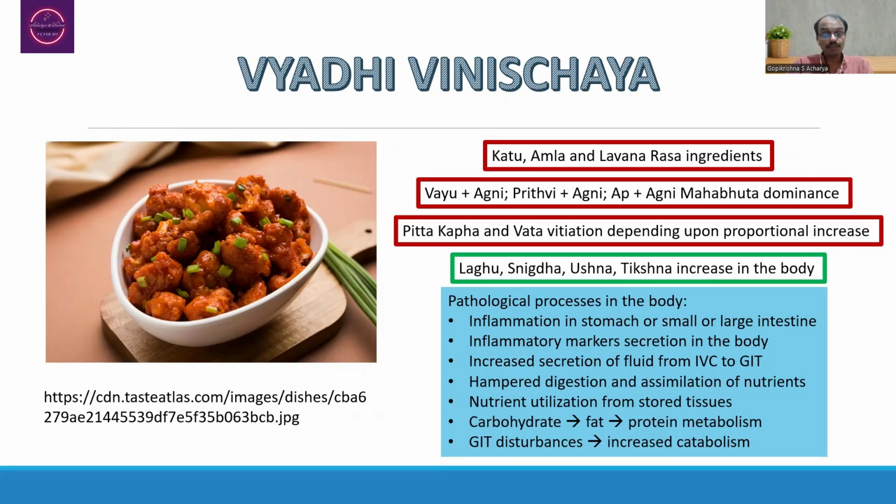When inflammatory markers are being produced, they are responsible for the influx of fluid from the capillaries of the stomach, the small intestine or the large intestine into the alimentary canal. How is this responsible for the influx? Because these are influenced by the inflammatory markers in the gastrointestinal lumen. These inflammatory markers are nothing but proteins. Because of that, they are responsible for the influx of this fluid from the intravascular compartment to the alimentary canal.